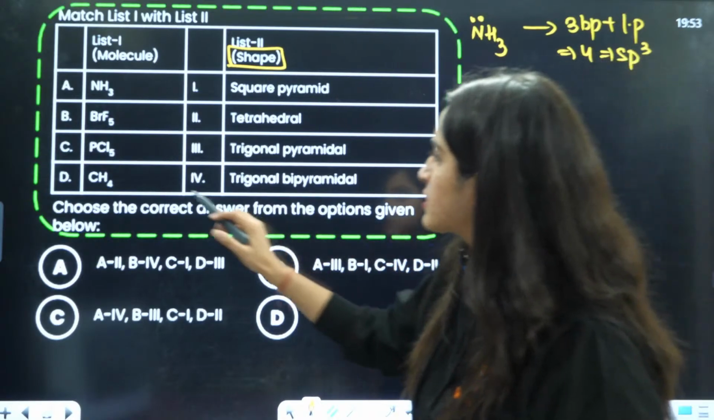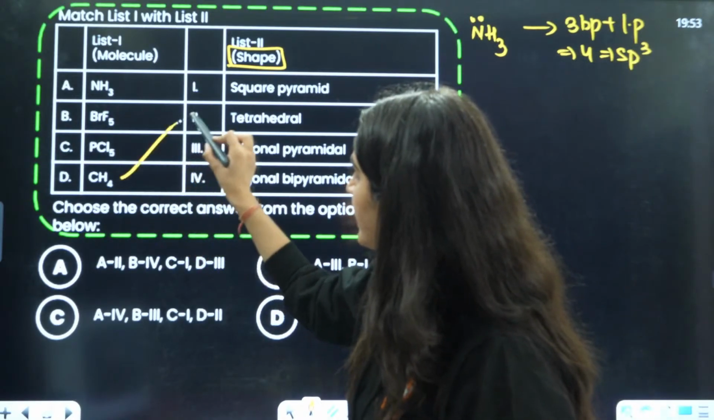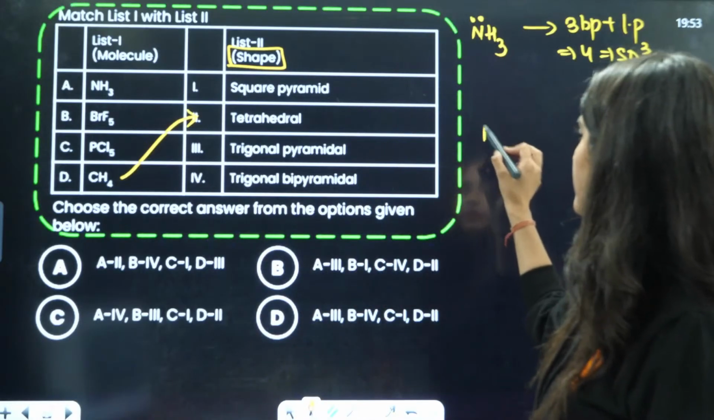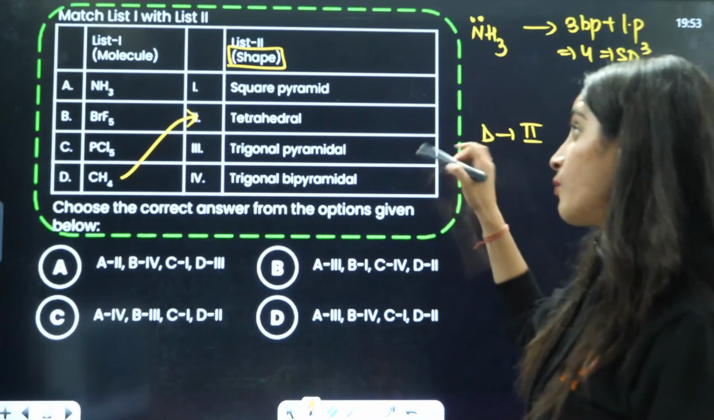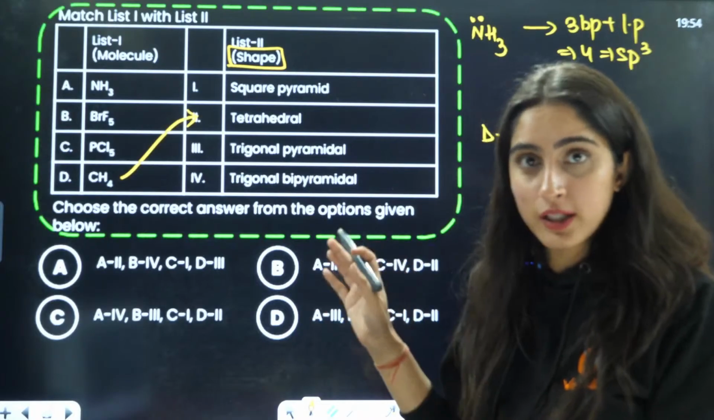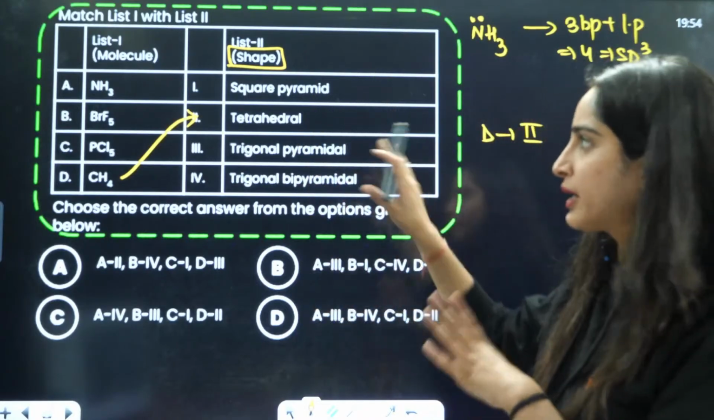Wait a minute. Firstly, so this is going to be your tetrahedral, right? That is D will be your second, right? What if you don't get your desired option in the match box? Then what you do? Do it like this.